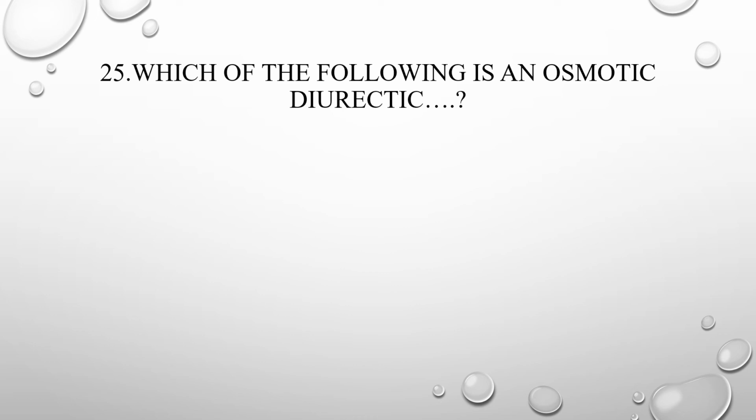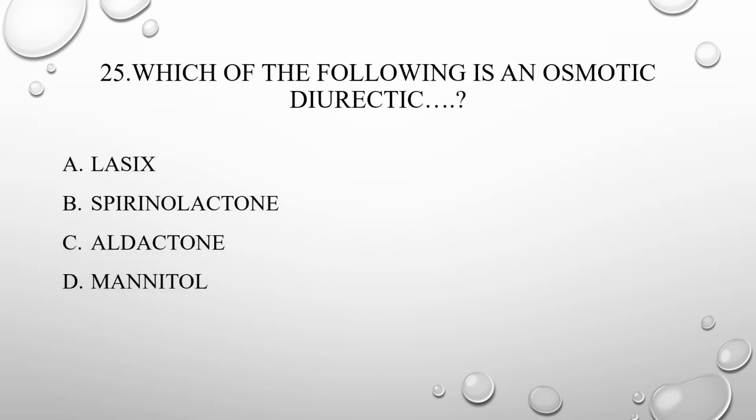25th question, which of the following is an osmotic diuretic? So, which one is the osmotic diuretic? A. Lasix, B. Spironolactone, C. Aldactone, D. Mannitol. Answer is mannitol. Mannitol comes under the category of an osmotic diuretic.